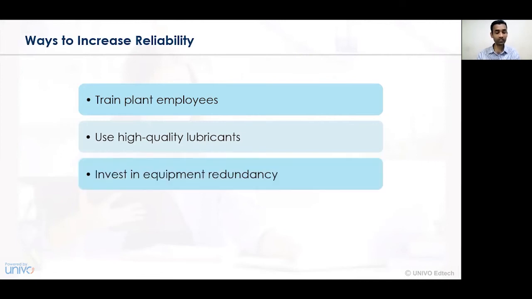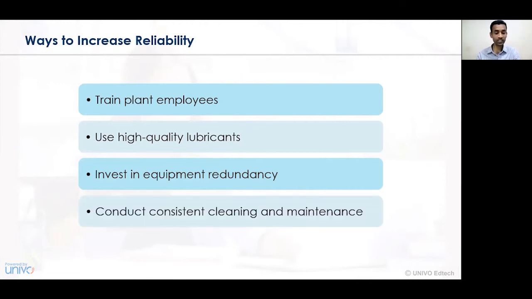Invest in equipment redundancy. So we must invest in the equipment at several stages, and whenever there is a requirement for upkeep maintenance, or for investment in the purchase of new technology, tools, equipment, and so on, we must purchase the equipment redundantly and continuously. Accordingly, the investment from the middle level management and the top level management should be on a continuous basis in respect of equipment.